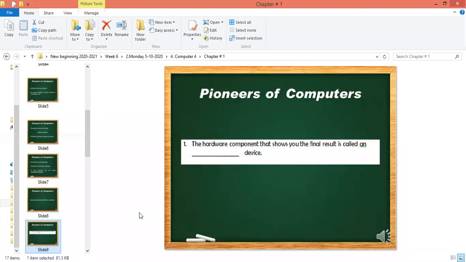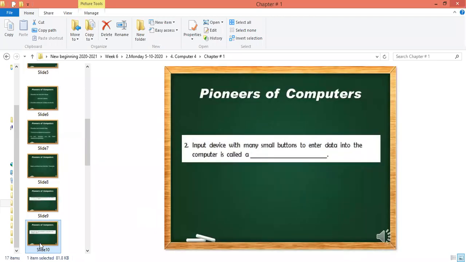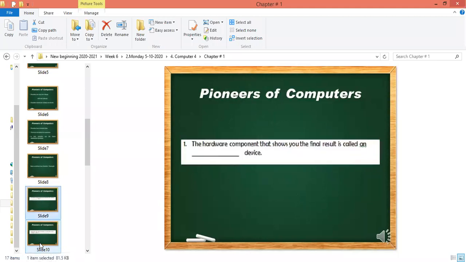The hardware component that shows you the final result is called an dash device. Same line. The hardware component that shows you the final result is called an dash device. Right? Okay. So which one is this device? Let me ask Ayad. So Ayad, what is your answer?